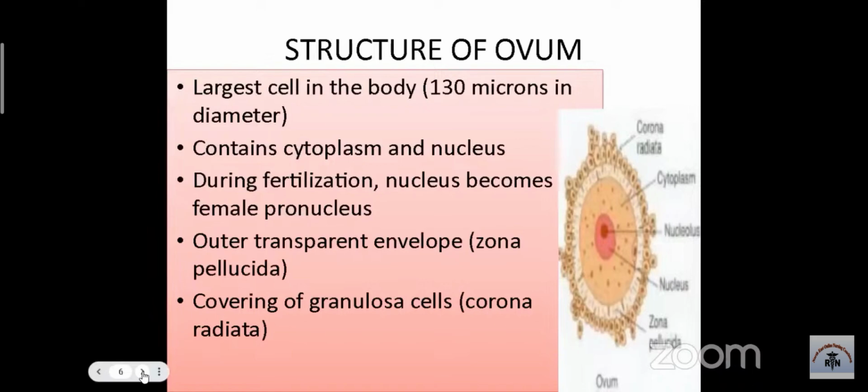So the structure of the ovum, okay, the ovum or the secondary oocyte that has been released, is the largest cell in the body. This question also usually comes. The ovum is the largest cell in the body. It is about 130 microns in diameter. It contains cytoplasm and nucleus. During fertilization, the nucleus becomes the female pronucleus. Okay, and it consists of the outer transparent layer known as the zona pellucida, and this zona pellucida is covered by granulosa cells known as the corona radiata.